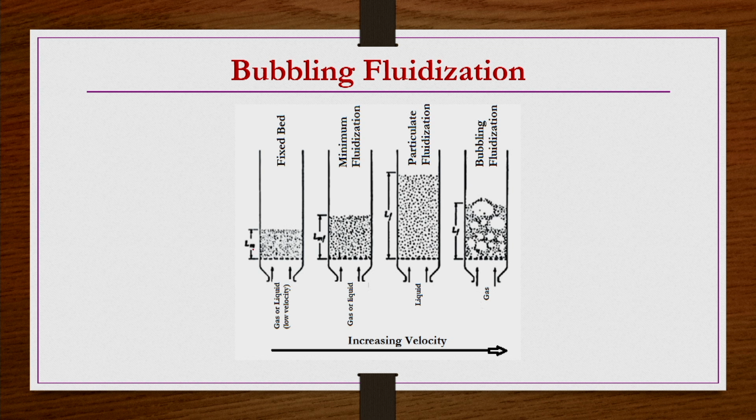What happened? So, this is the initial fixed bed condition. Our initial height of the bed is like this. Now when the superficial velocity of the fluidizing medium, when you use gas, you increase beyond the minimum fluidization velocity, bubbling fluidization is taking place here. So now you can see most of the bed is these voids forming, or bubbles forming, and they are rising up.